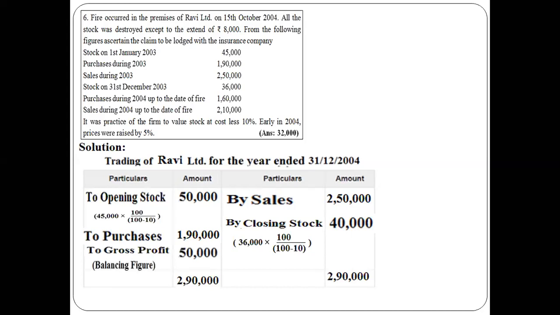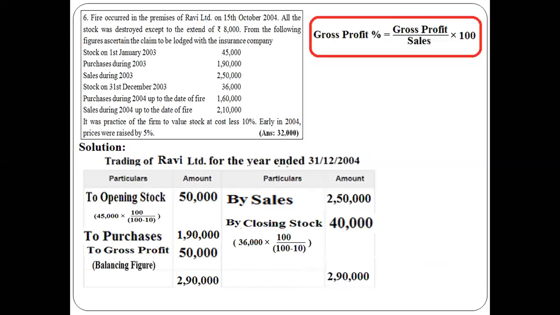Once we calculate our gross profit of 50,000, what is the objective? What do we have to do? We need to calculate the gross profit percentage. That's the reason why we applied the formula gross profit by sales into 100. So gross profit 50,000 just now calculated, divided by sales 2,50,000 into 100, is equal to 20%. So 20% is the gross profit percentage. As the space is not sufficient, I have taken the same question in 2 slides. I'll go to the second slide.